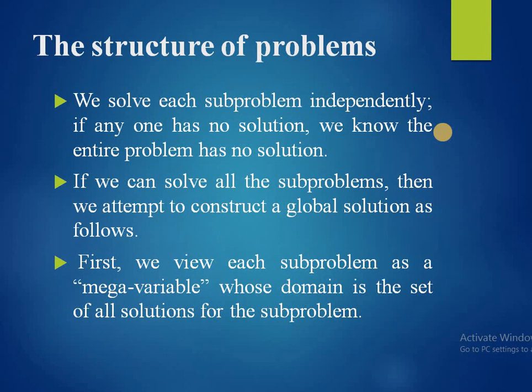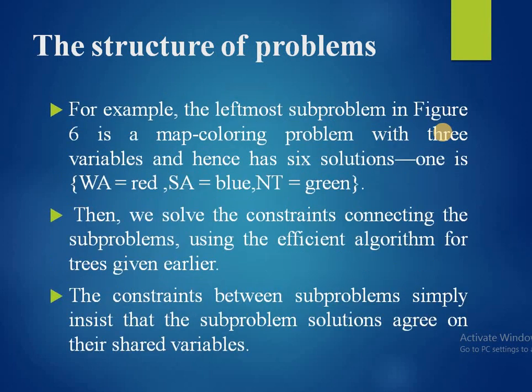If we can solve all the subproblems, then we attempt to construct a global solution as follows. First, we view each subproblem as a mega variable, whose domain is the set of all solutions for the subproblem. For example, the leftmost subproblem in figure 6 is a map coloring problem with 3 variables and hence has 6 solutions. One is WA equals red, SA equals blue and T equals green.